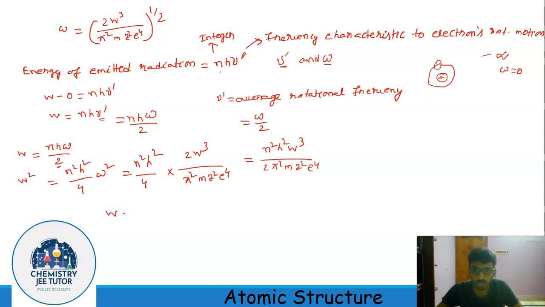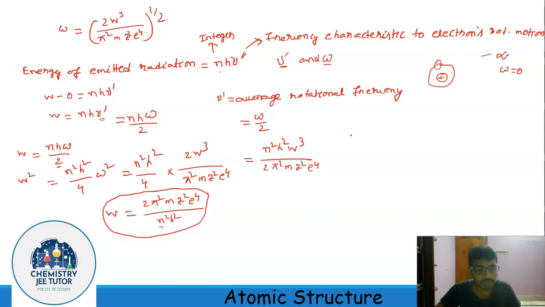Or W equals 2 pi square m z square e to the power 4 by n square h square. So this is the expression for the binding energy of the electron. You can see that the binding energy is inversely proportional to n square and proportional to z square, the atomic number.